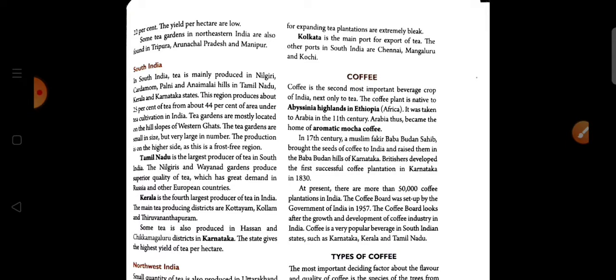This is the second part of chapter 17, which is Indian agriculture. In the previous video, we have discussed the first most important beverage crop, that is tea. And in this video, we are going to discuss the second most important beverage crop of India, that is coffee. So here we are also going to describe the climatic condition, soil requirement, method of cultivation, processing and distribution of coffee. So now students, let's begin.